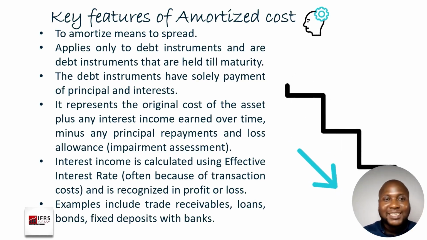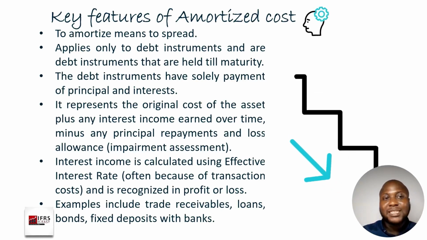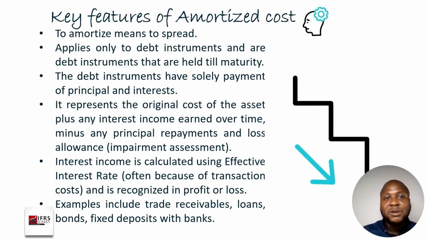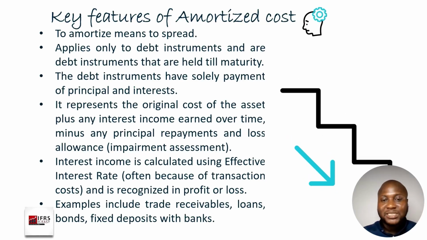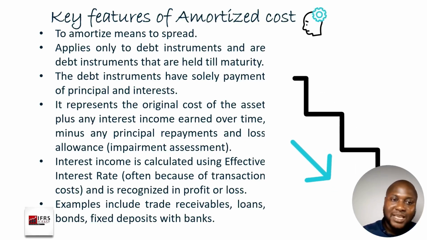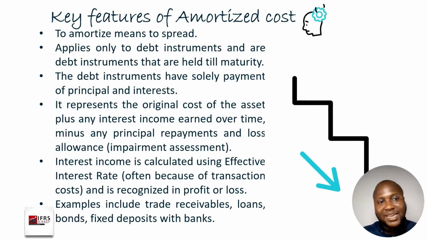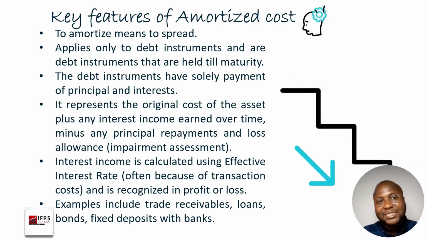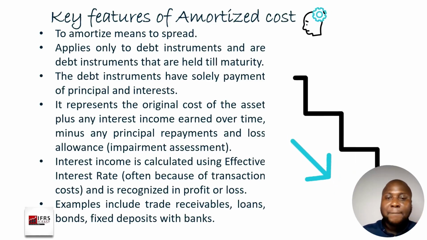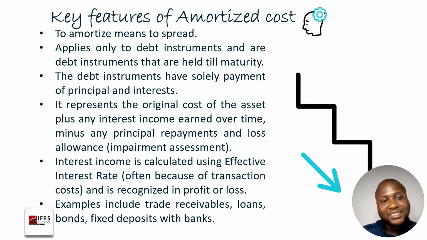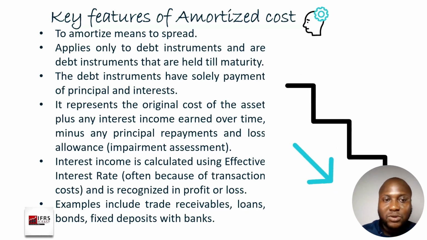So we are saying, what are the features of amortized cost? That is, what are those requirements for a financial asset or a financial liability to be measured using amortized cost? So for amortized cost, it is only debt instruments that are either financial assets or financial liabilities that are categorized under amortized cost. And those debt instruments must have solely payment of principal and interest. Once it checks these boxes, then you can actually apply amortized cost to them.